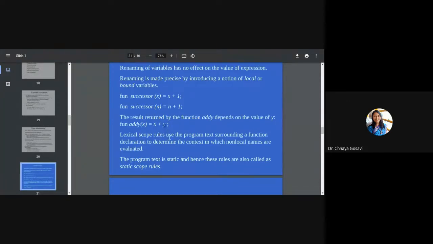Lexical scope rules use the program text surrounding a function declaration to determine the context in which non-local names are evaluated. The program text is static and hence these rules are called static scope rules.